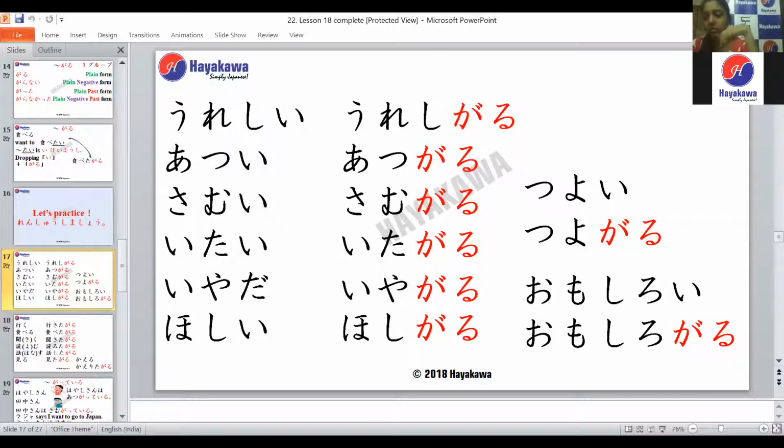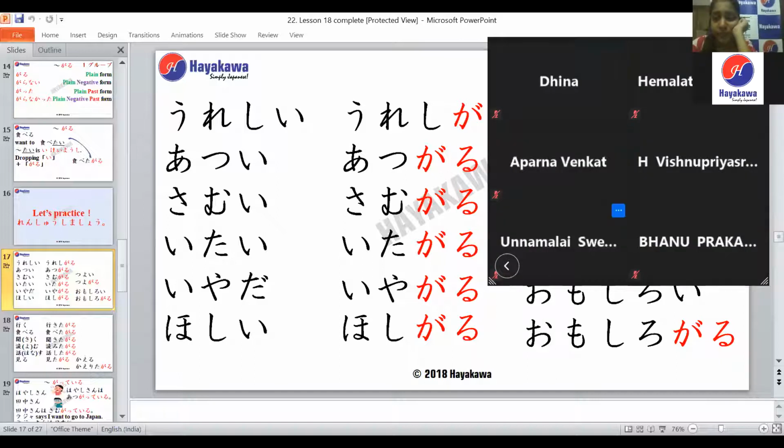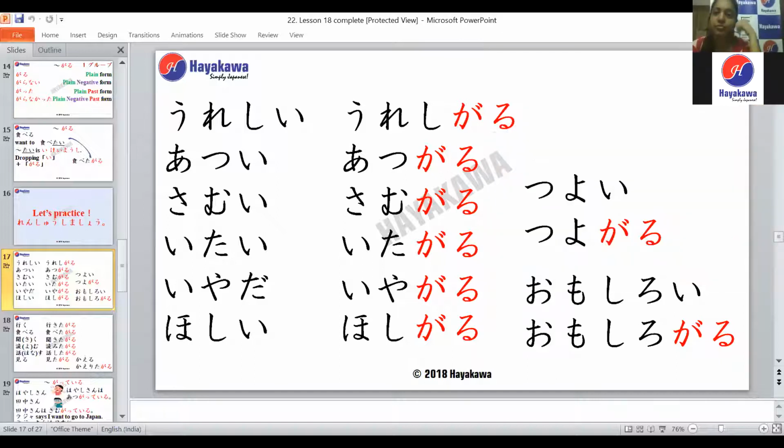Syo Garu, right? The next adjective we have is Omoshiroi, which means interesting, right? So Vishnupriya-san, can you tell me how we make this using Garu? Omoshiro Garu. Very good, Vishnupriya-san. So it becomes Omoshiro Garu, right? Can we read all the adjectives with the Garu forms once together?